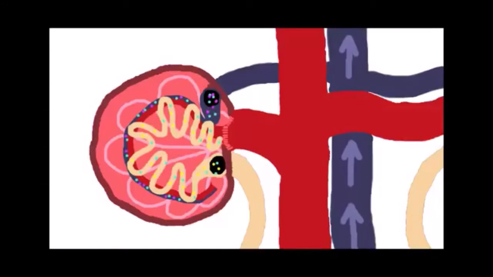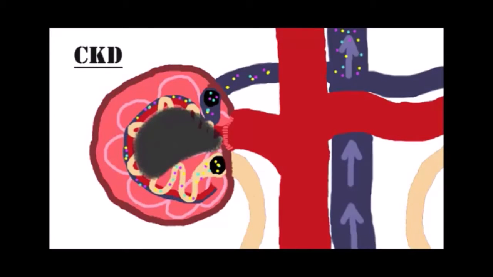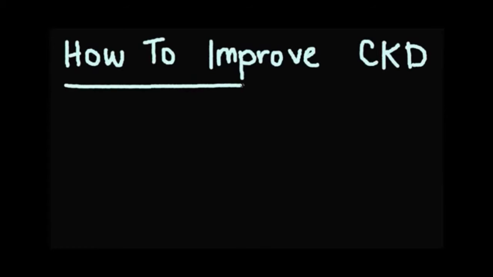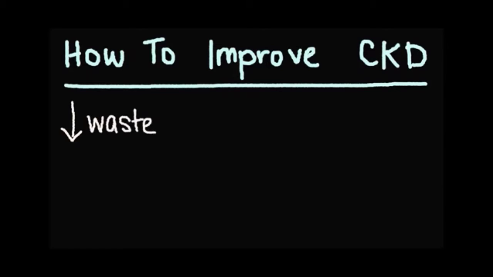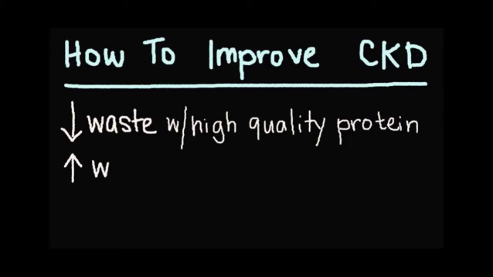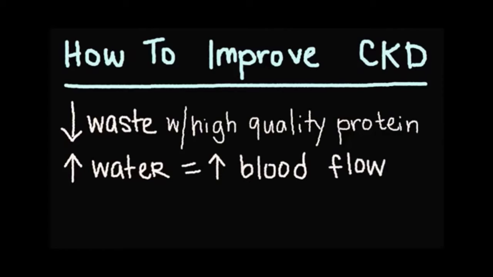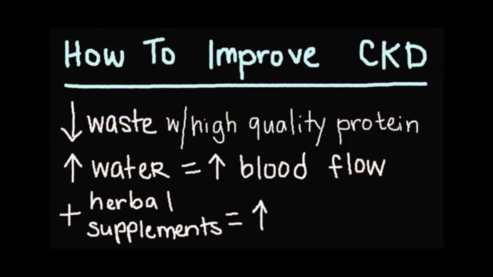So we have shown what happens in a healthy kidney. We've shown what happens in a cat with chronic kidney disease and how their filtration is limited, and how we can help improve that condition by reducing the waste products that are made by the body, by having high quality, highly digestible proteins. We can increase their water consumption so that we get more blood flow through the kidney, and so it gets filtered more often. And then we can also add some herbal supplements that can help increase blood flow to the kidneys. And increasing the blood flow to the kidneys, once again, will increase the amount of filtering possible. And this leads to cats that feel better for longer.